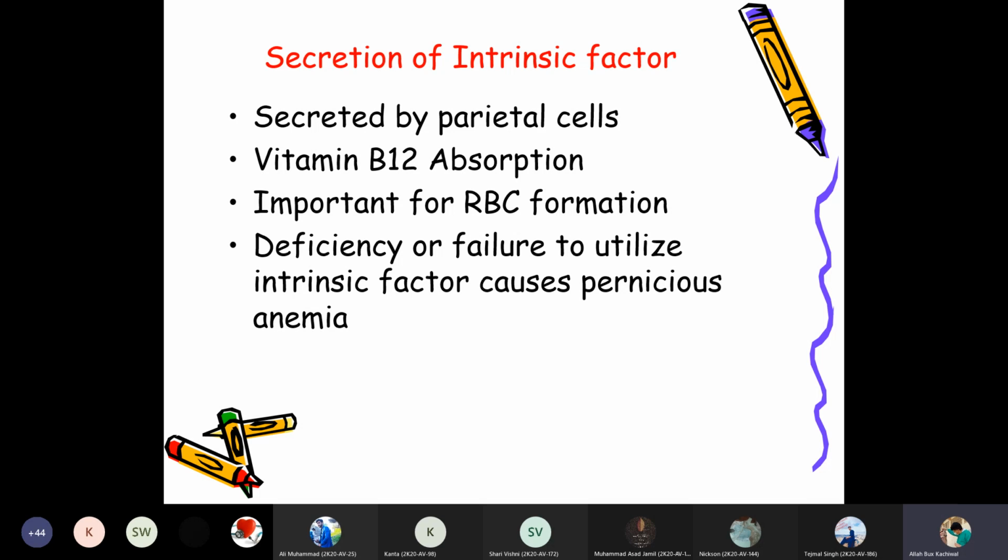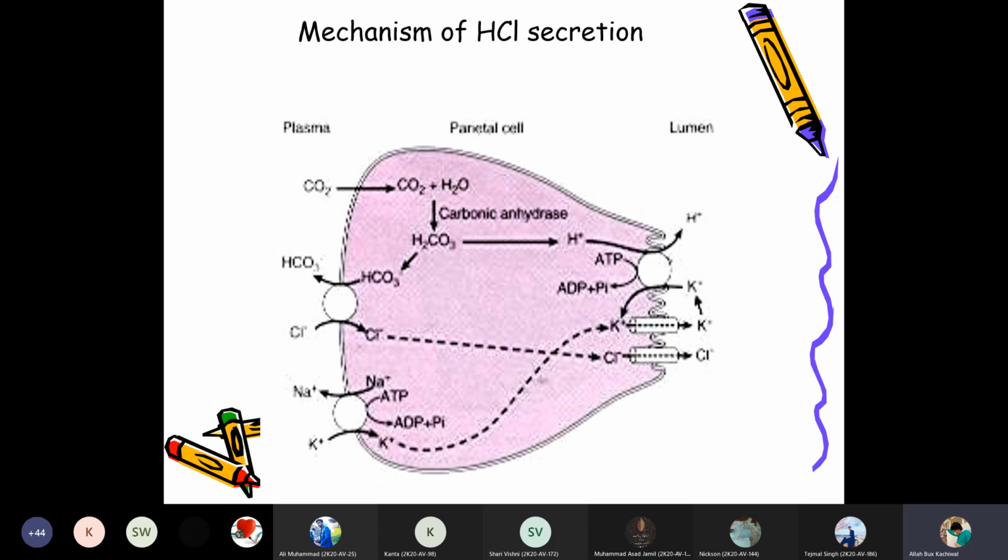If the formation of RBCs is stopped or deficient, pernicious anemia will develop.